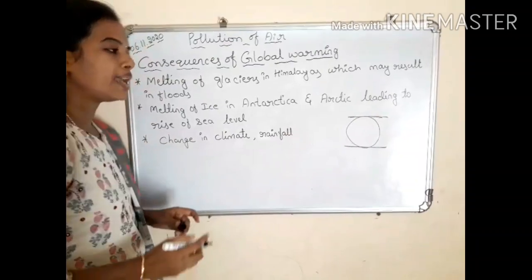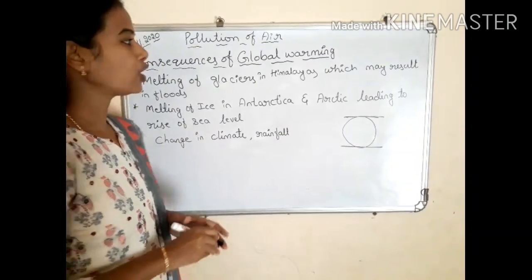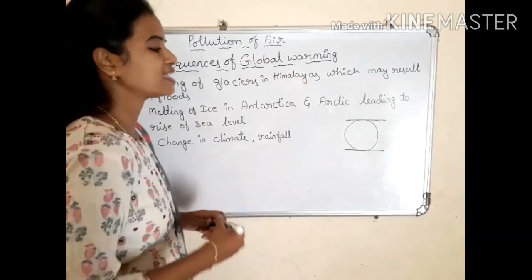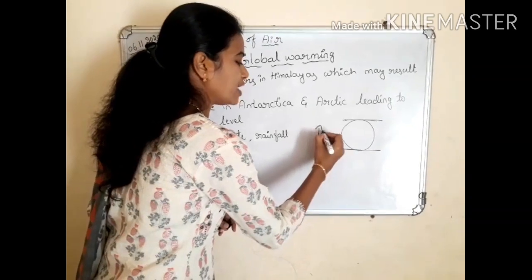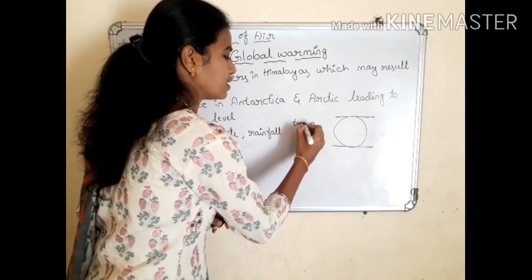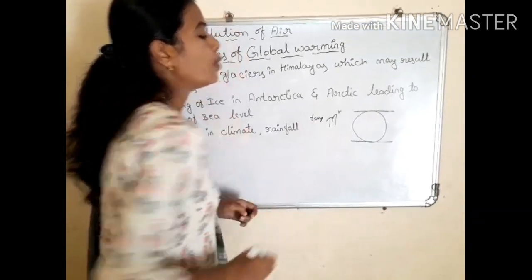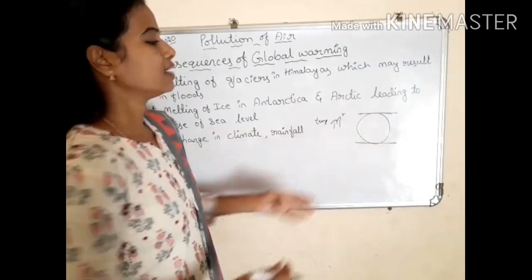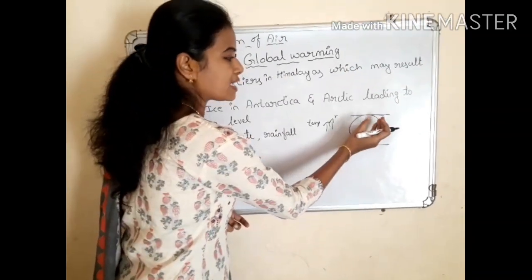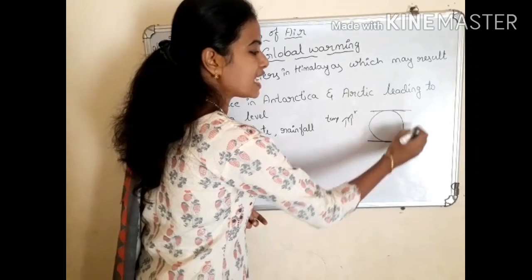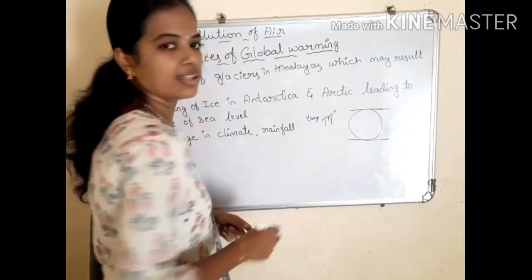These are mainly made up of ice. When global warming happens, the temperature level increases. When the temperature level increases, the ice melts and gets mixed in the sea which covers the globe.